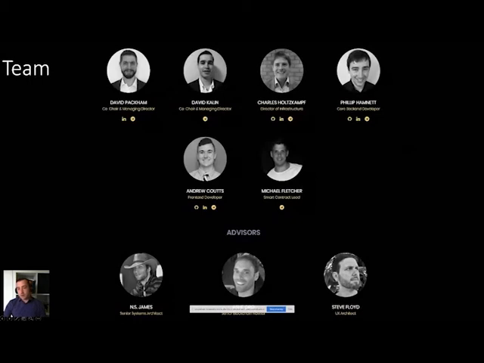I'm developing the smart contracts on the back end. Andrew is doing the beautiful front end that you saw on the screenshot. And Michael Fletcher is the smart contract architect. He's the sort of glue that holds the development team together and is integrating the front end with the back end for us. In addition, we have our 3 advisors, NS James, Ash and Steve Floyd from EOS Tribe.